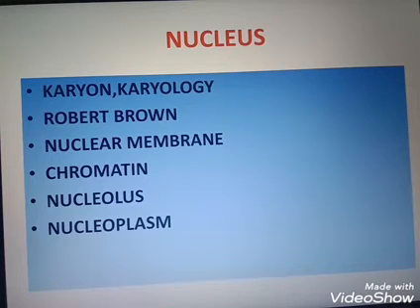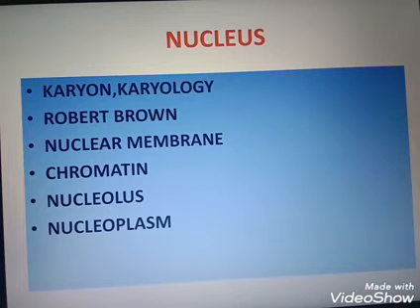So we discussed the nucleus, otherwise known as karyon. The study of the nucleus is known as karyology. Robert Brown first identified the nucleus from the cell. The nucleus is covered by the nuclear membrane.